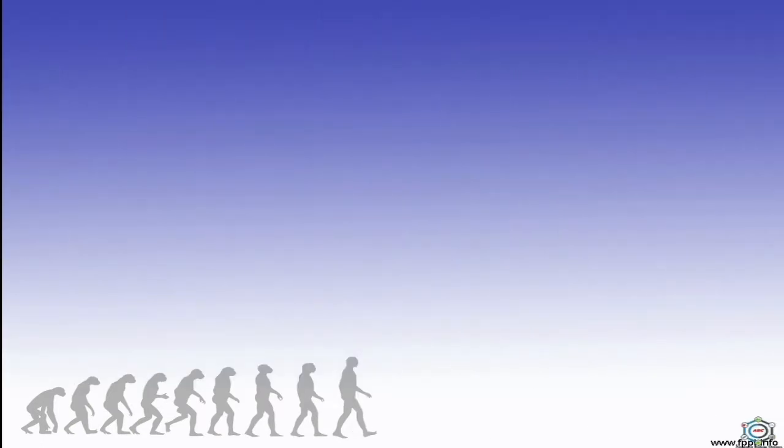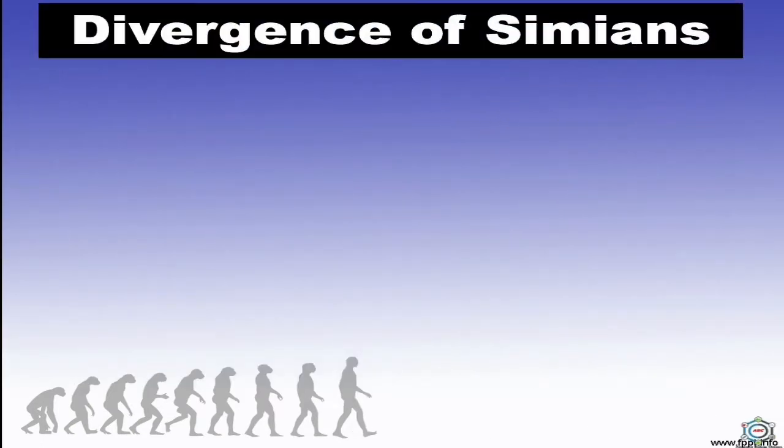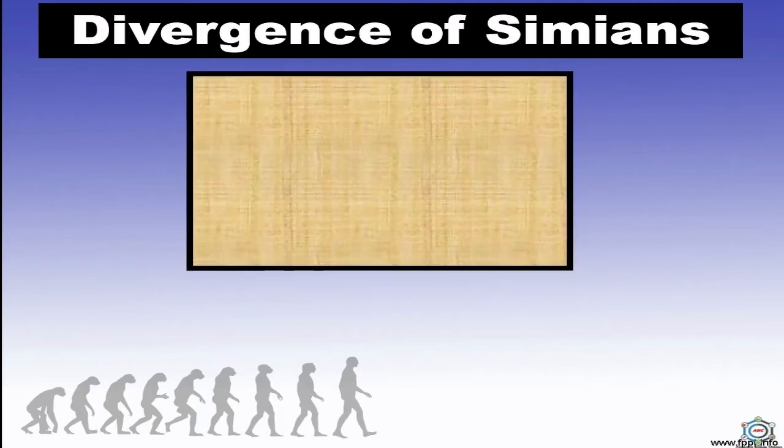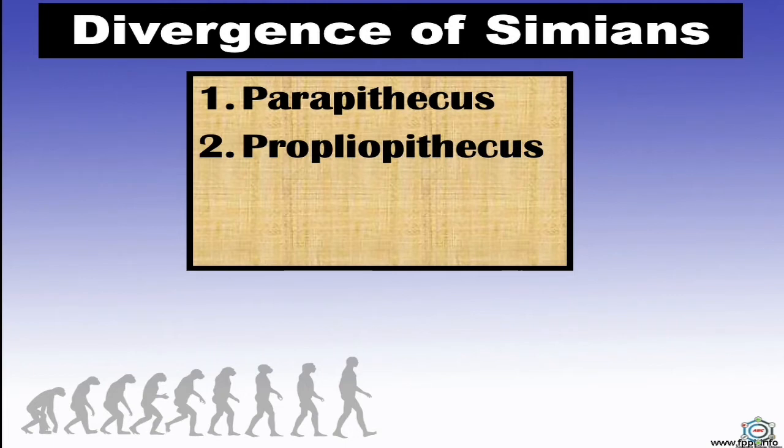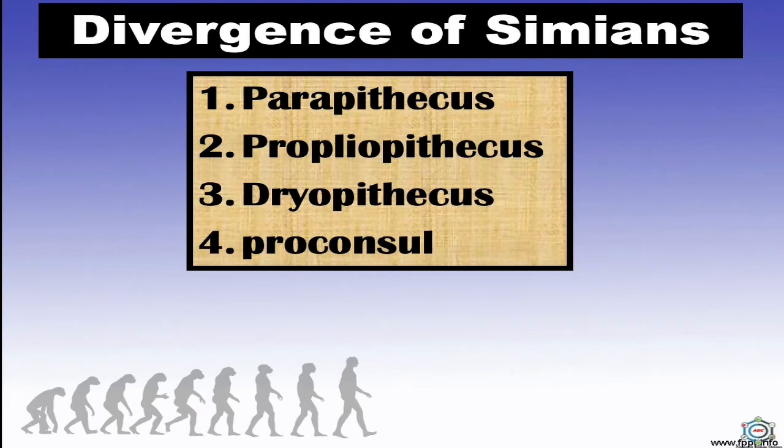After this, now the divergence of simians. The evolutionary lines of the monkeys and apes diverged from the main trunk of the primate evolution. So, in this case, there are four types of divergence, in which the first one is Parapithecus, then second is Propleopithecus, third is Dryopithecus, and the last is Proconsul.